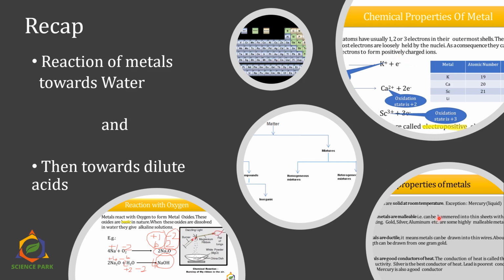We saw some physical properties of metals and chemical properties of metals, where we understood how cations are formed before any reaction. Then we saw some reactions of metals with oxygen. We saw some reactions of metals towards water, and we understood the reaction of metals towards dilute acids.